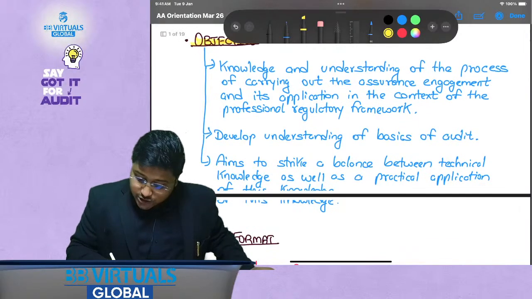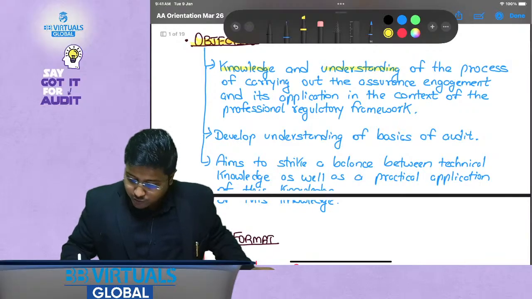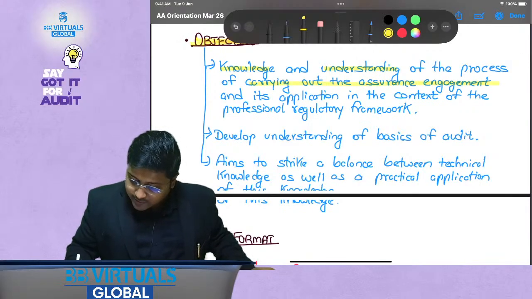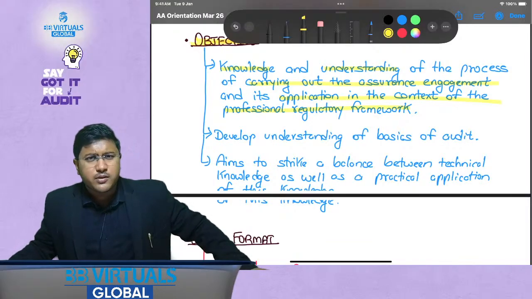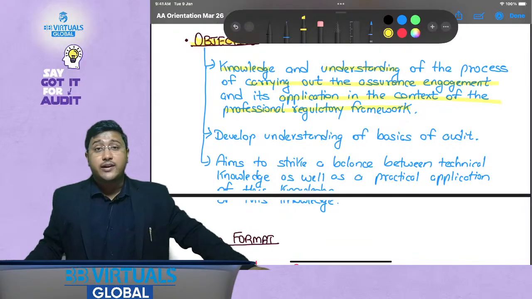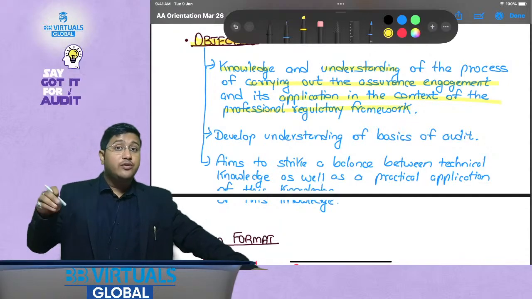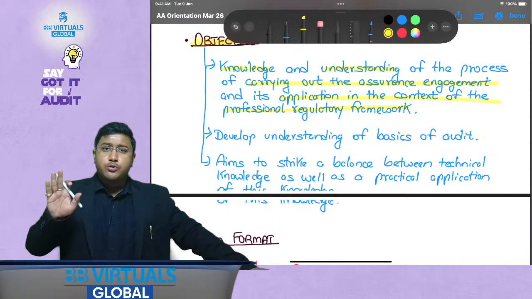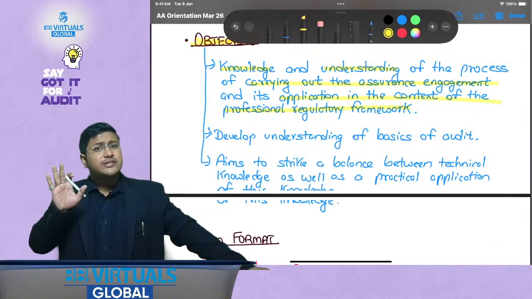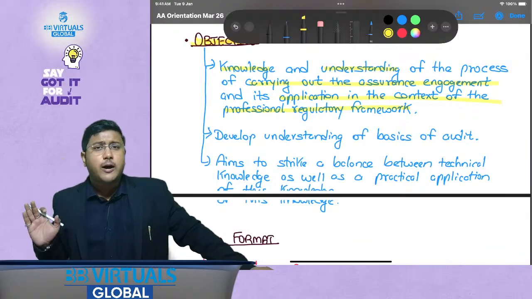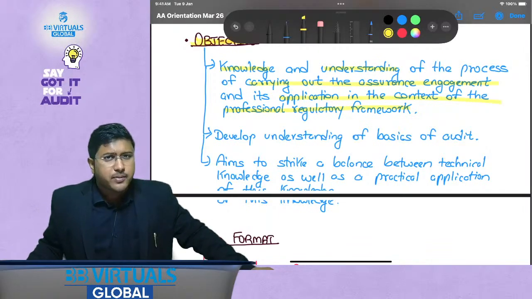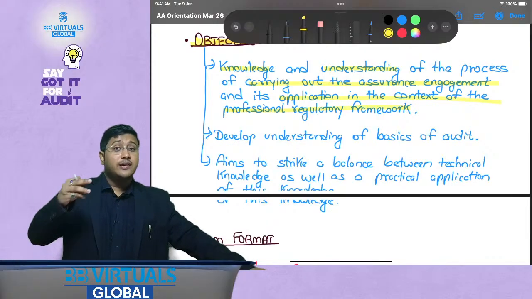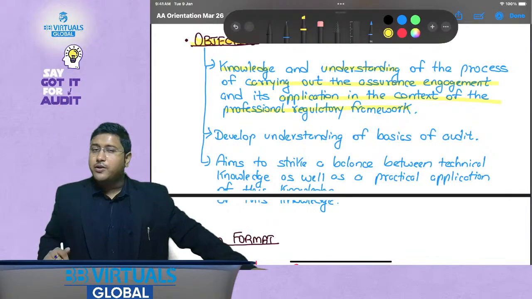So, knowledge and understanding of the process of carrying out the assurance engagement and its application in the context of the professional regulatory framework. That is, you should have knowledge and understanding. What this basically means is knowledge, understanding and application. You might not be required to evaluate a lot of factors. You should just be knowledgeable about it, understand it, and then be able to apply it directly to a case scenario. That is what is required in your AA paper. What about synthesis and evaluation? That is level 3, and that is required in your AAA paper, not in your AA paper.